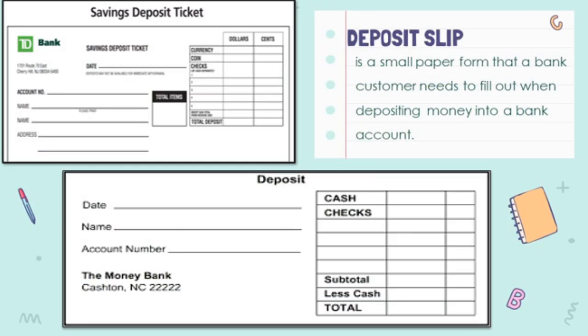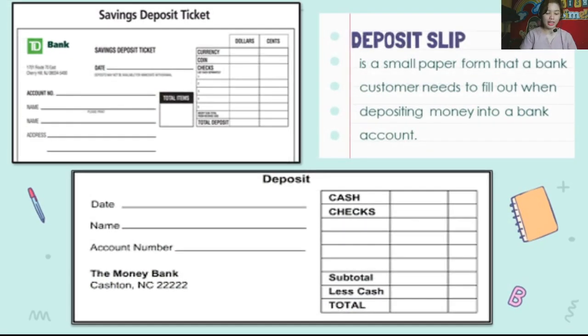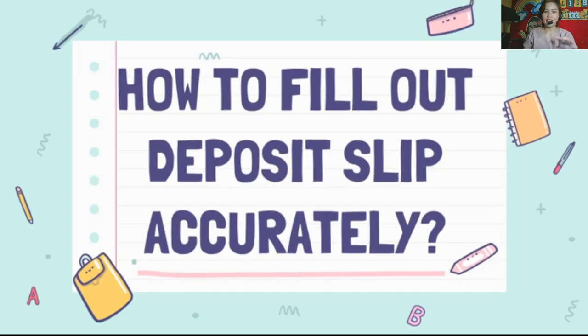What about if I get this another piece of paper that has a size like this? Can we consider it as the size of a deposit slip? Yes, correct. Okay, so a deposit slip must be as small as this. Clear? That is very clear. Now, how to fill out a deposit slip accurately?